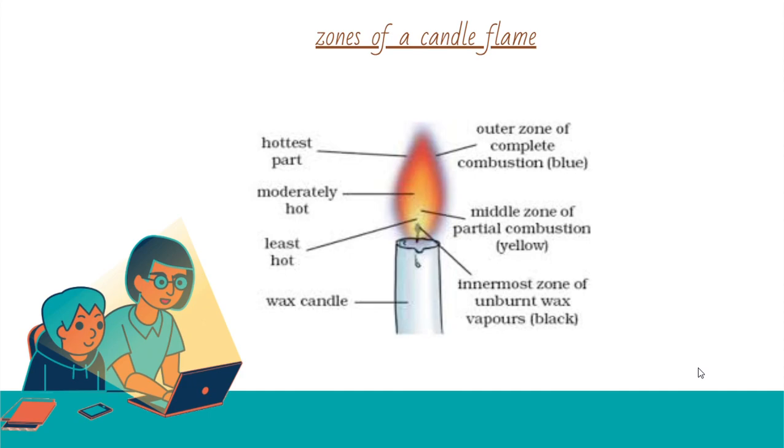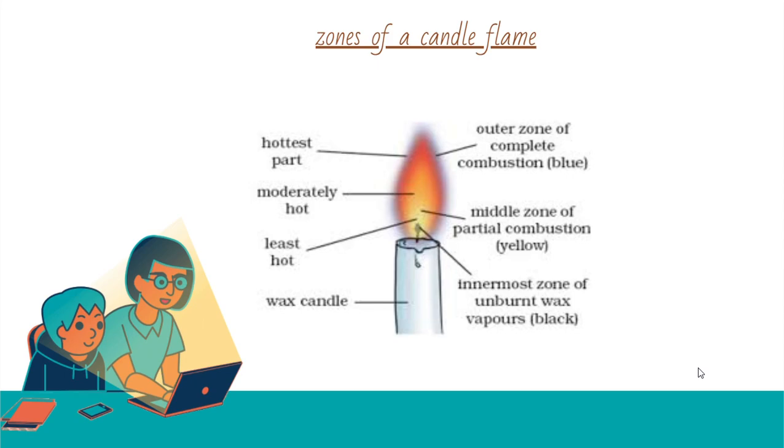Now let us understand the zones of a candle flame. So you have an outermost zone which is highly hot and it is blue in color. The middle zone is partial combustion zone and it is moderately hot. And the innermost zone is actually least hot with lot of unburnt wax and vapors. Okay. So this kind of knowledge is helpful in many ways.